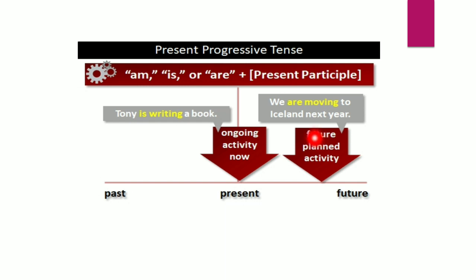Sometimes I used to write what I am going to forward. I am going to forward the link of the video. I will forward it in the next few minutes, means in the future, not at the time of speaking, but I am using I am going to send. So in this way, for telling about a planned activity, we can use present continuous tense. Okay.